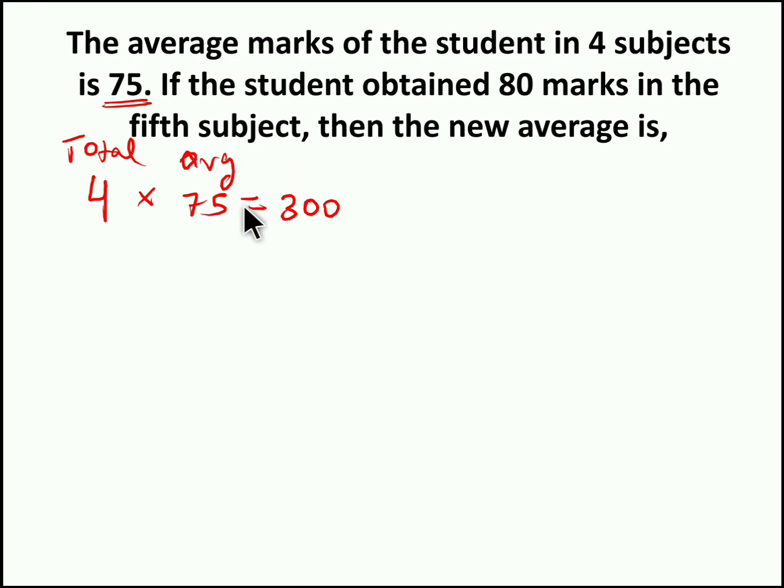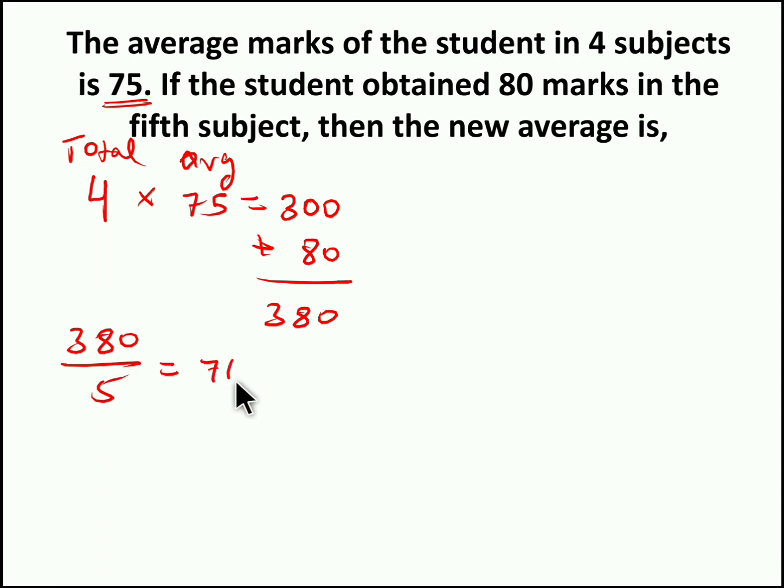So if we add 80 marks, that is the 5th subject, with this 300, you have to find what is the average. So now we totally have 5 subjects, right? So 380 by 5, we get the answer. So 380 by 5, 7 times 5 is 35, remainder 3, we have 76. So 76 is nothing but the new average of the student in overall 5 subjects. Hope you understood the problem.